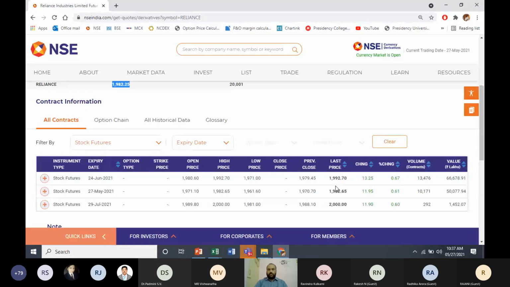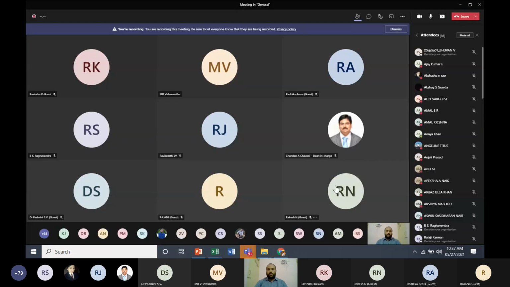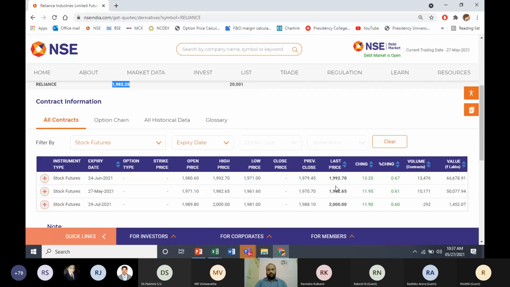Practically, your spot and future will not be the same. There will obviously be a difference. Sometimes futures will be trading at a premium, sometimes at a discount. They get into discount whenever your markets are bearish. Only very few people would have seen what happened in 2008. The market started tanking, and at that time all the future contracts were in discount because the expectation was the market would go down again.